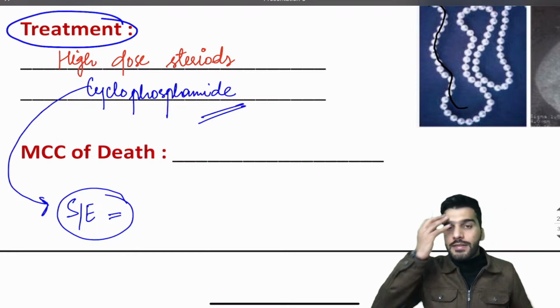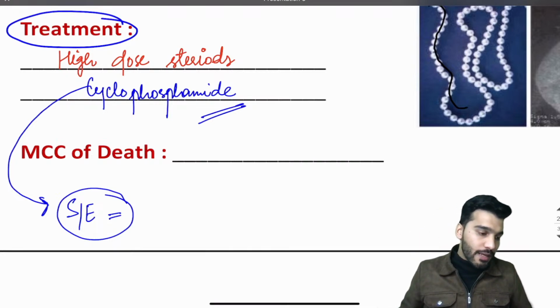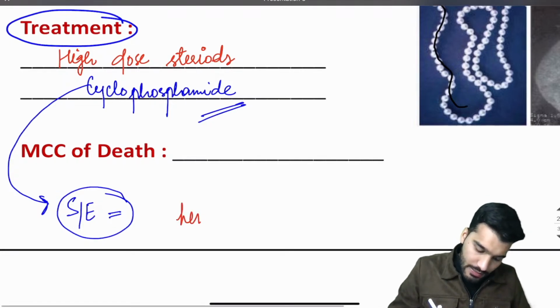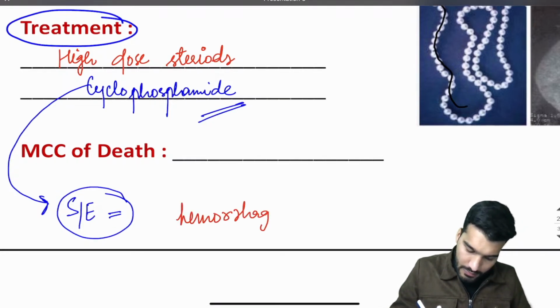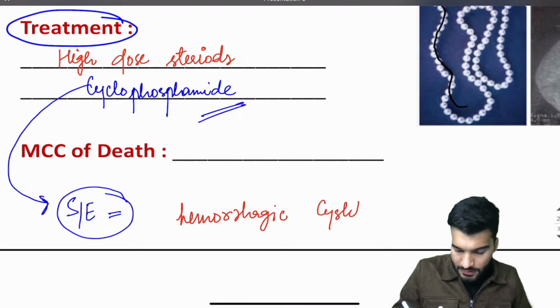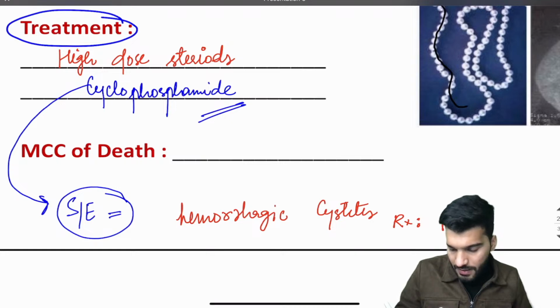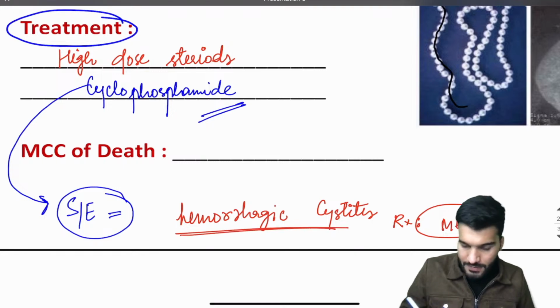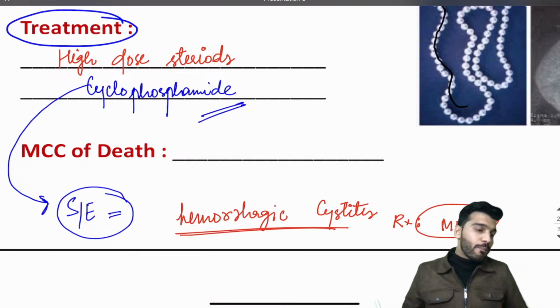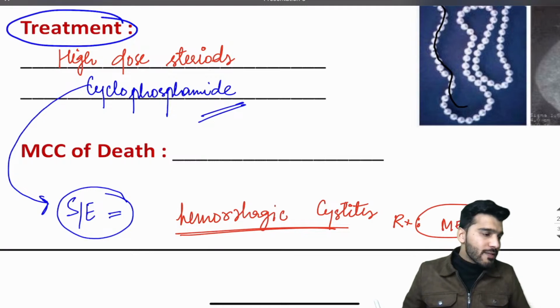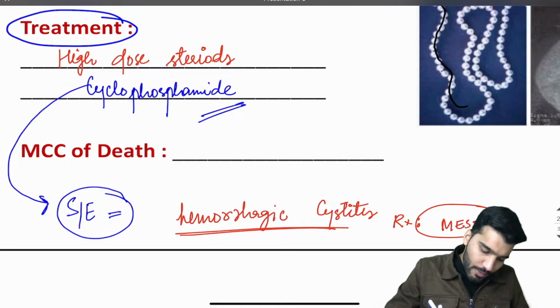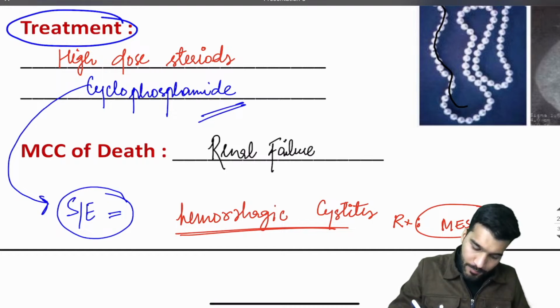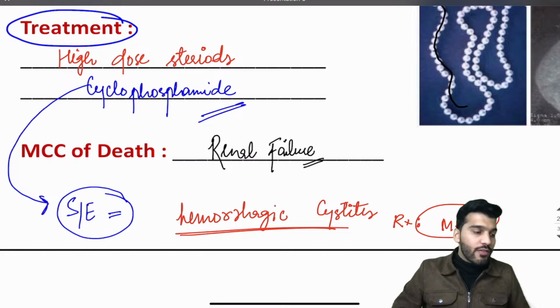What is the side effect of the drug cyclophosphamide? Yes sir, it causes hemorrhagic cystitis. What is the treatment for hemorrhagic cystitis? That's going to be mesna. Followed by that, if an examiner asks what is the most common cause of death in a patient having PAN, that's going to be renal failure.